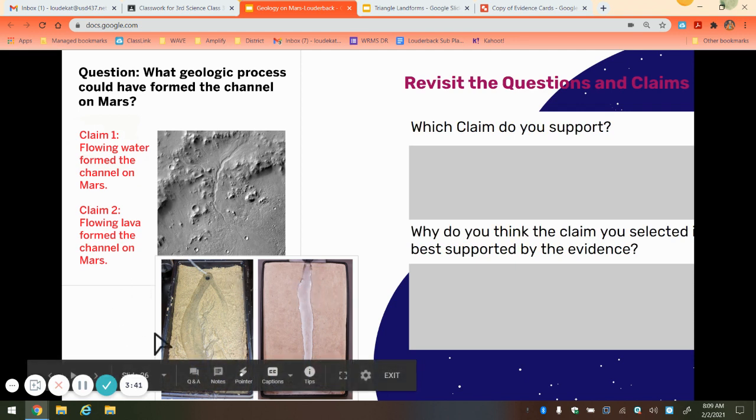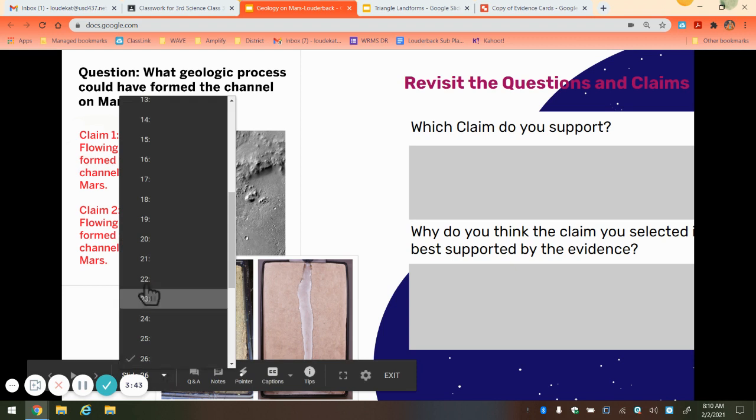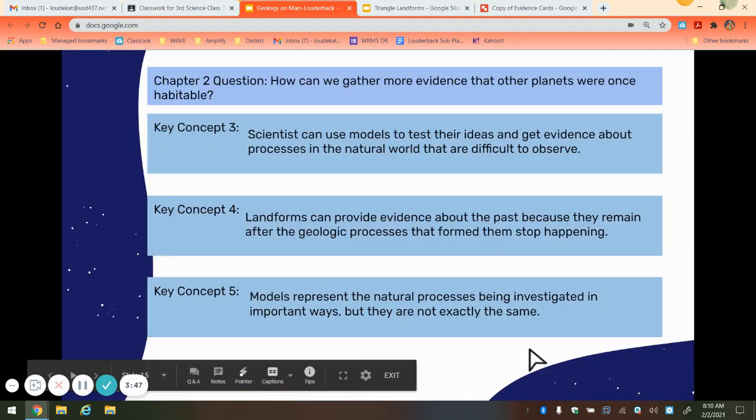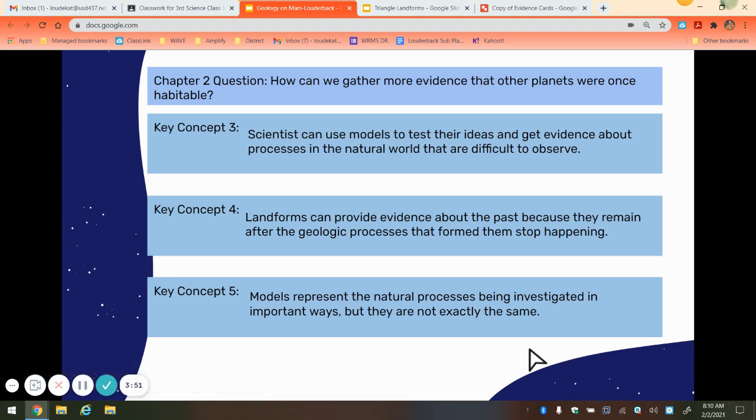This part concludes the end of our chapter 2 lesson, so we're going to go back to slide 15, and we are going to type in the key concepts. So our chapter 2 question was, how can we gather more evidence about whether other planets were once habitable? We hit key concept 3, scientists can use models to test their ideas and get evidence about processes in the natural world that are difficult to observe.